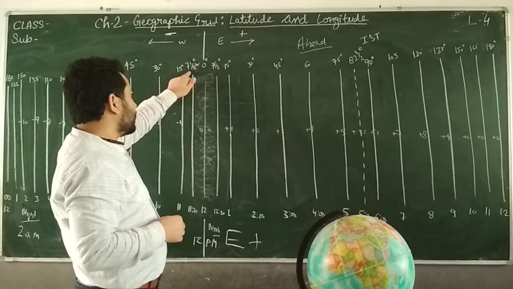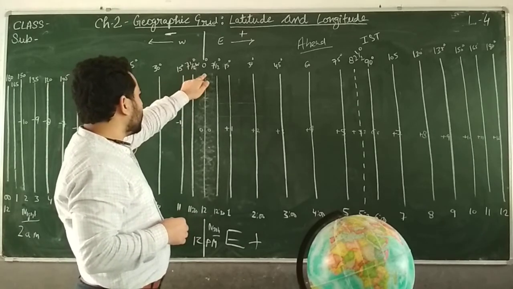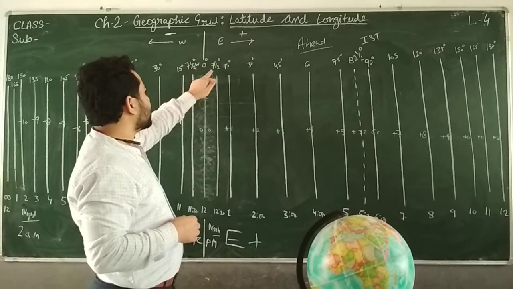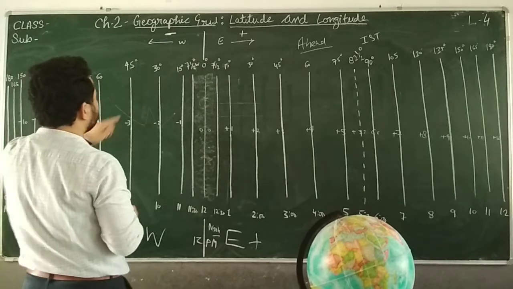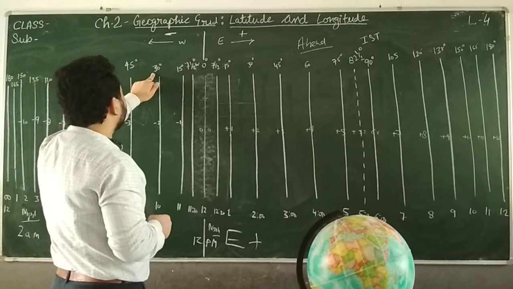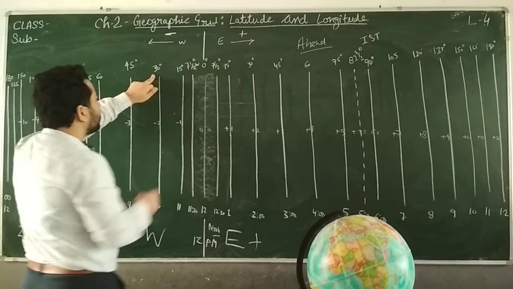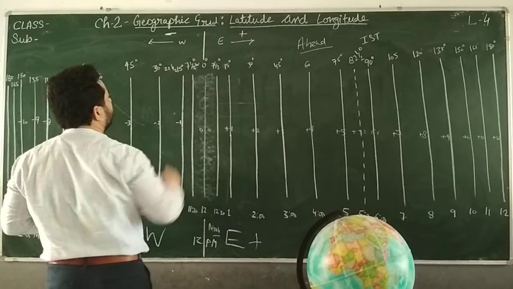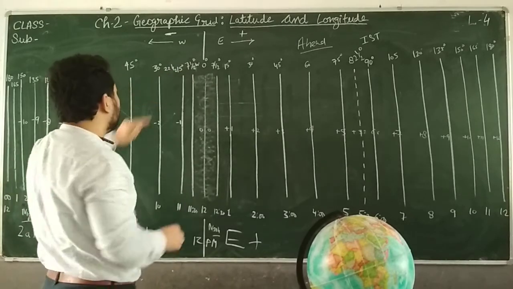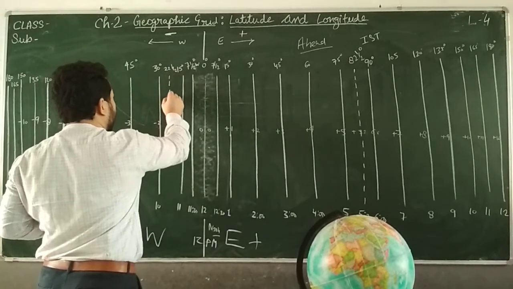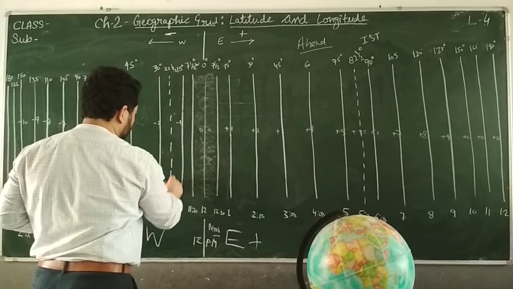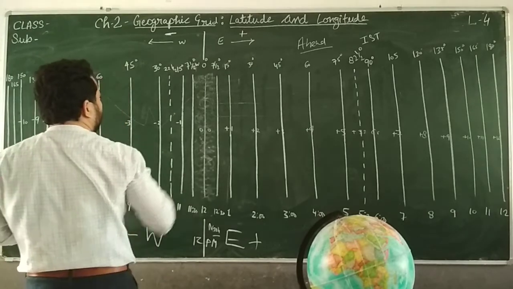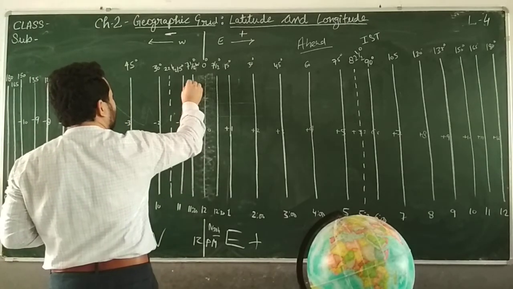This was 15, this was 0, and half of 15 is 7.5. Likewise, for 15 and 30, what will be the midpoint between them? 22 and a half. It will be a multiple of 7.5. So we will draw a line here.